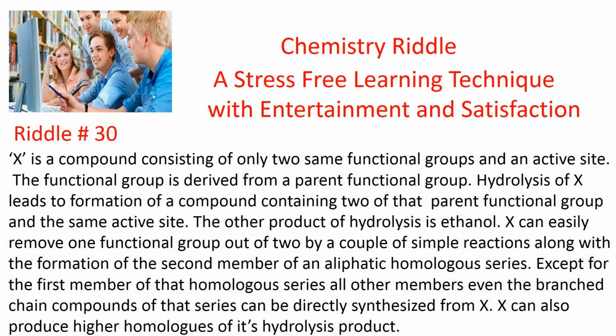Except for the first member of that homologous series, all other members, even the branch chain compounds of that series, can be directly synthesized from X. X can also produce higher homologues of its hydrolysis product. So this is riddle number 30. Now let's see. Identify compound X. We have to find out what is compound X.